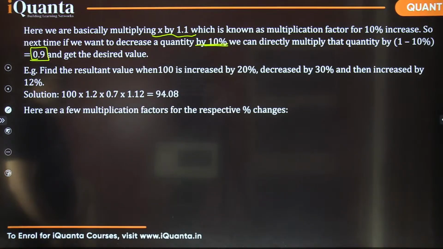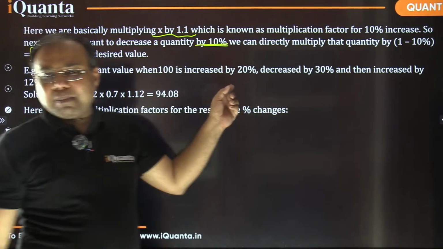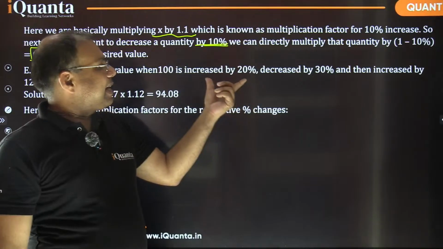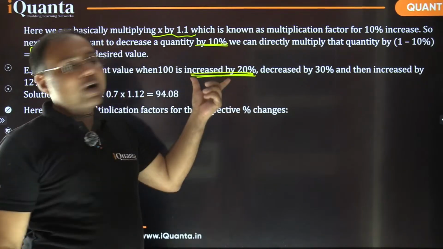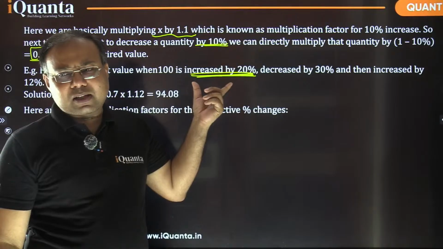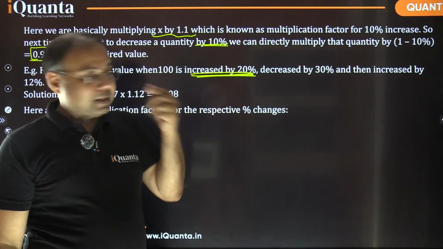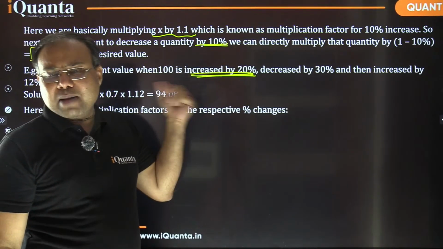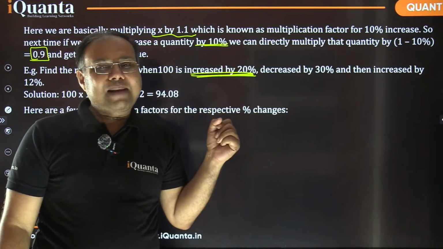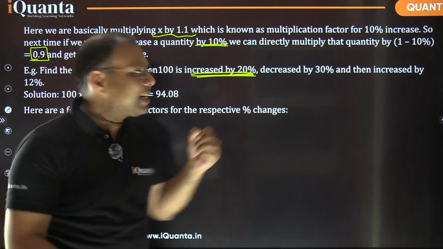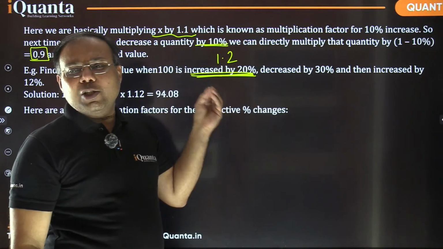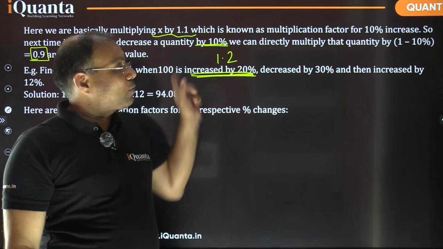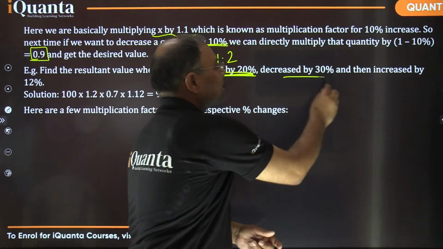In the same way, if you are increasing by 20%, please tell me what will be the multiplying factor? If I increase any quantity by 20%, what would be the multiplying factor? Tell me fast, please. Yes, exactly. It's very simple, 1.2. Because 20% means 20 by 100, that is 0.2, is being increased. So 1.2. Decreased by 30%, what will it become?